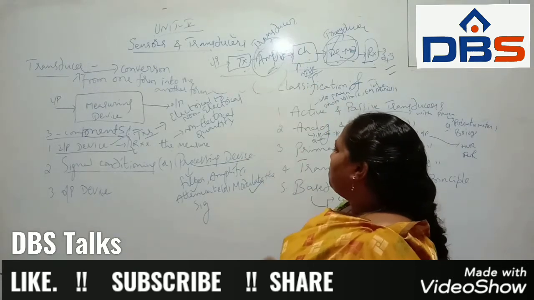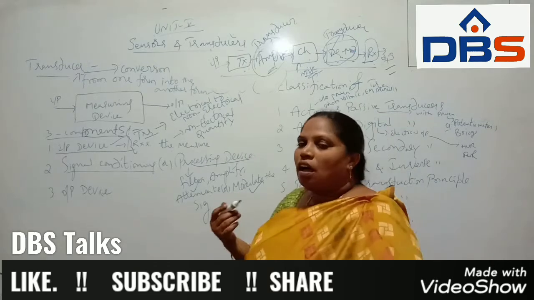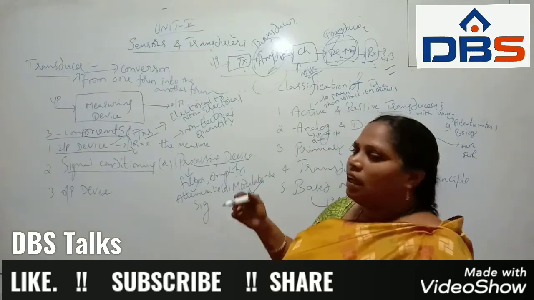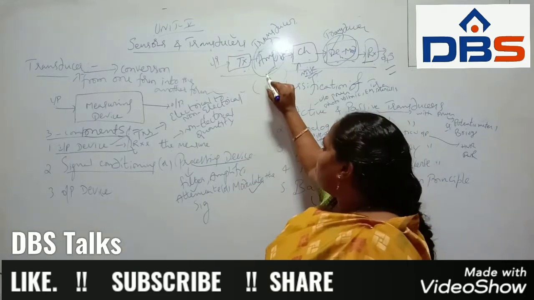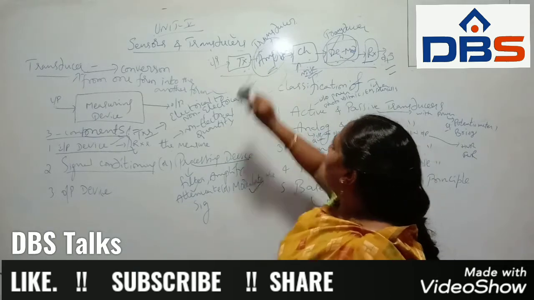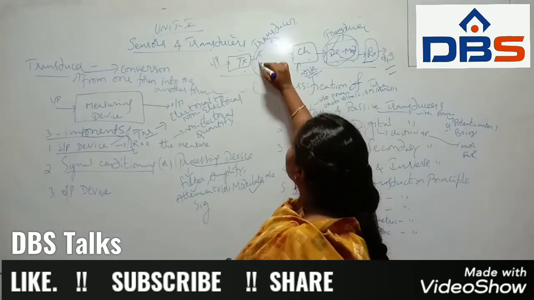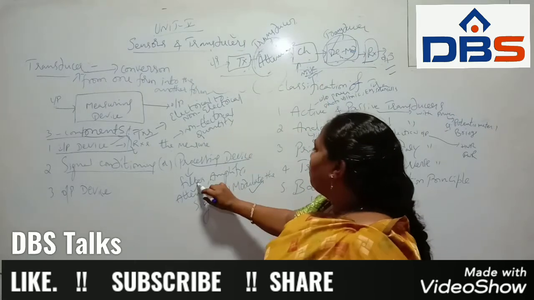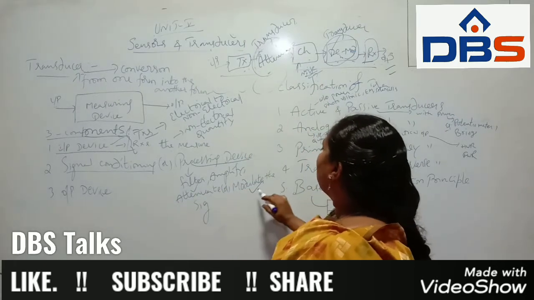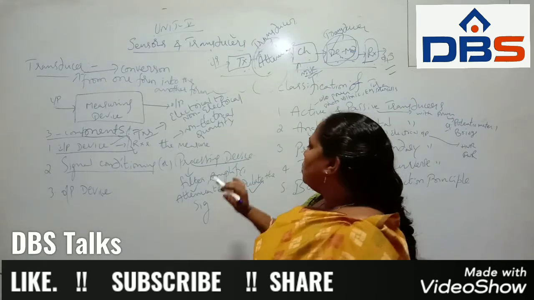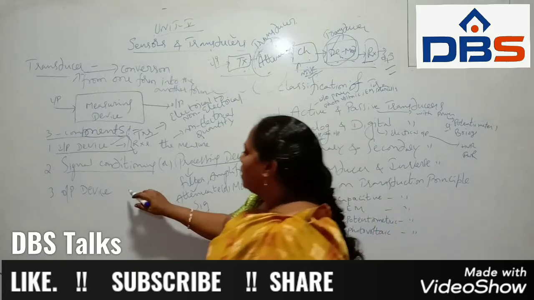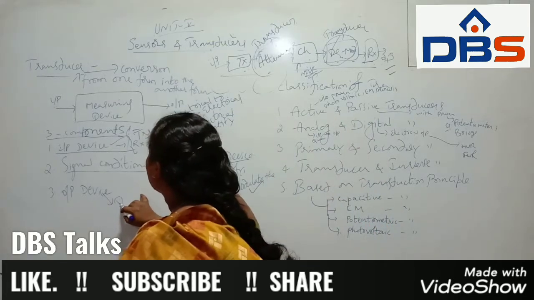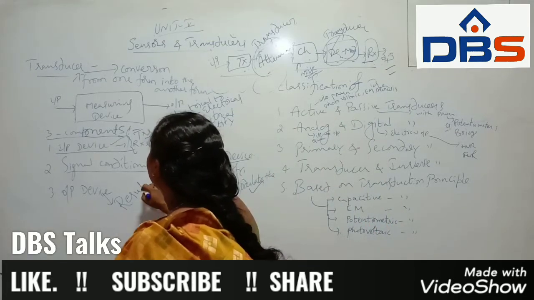And attenuate: if the output needs any attenuation, we have to take that and attenuate instead. So likewise we can take it in different ways. So those are filter, amplify, attenuate, modulate signals. That is about the processing device. Then finally we can take the output device, which is the results.